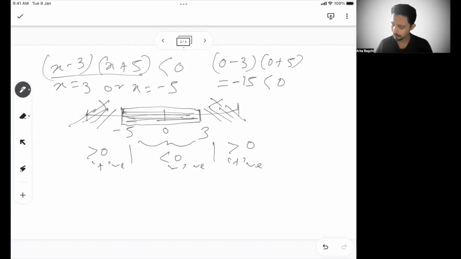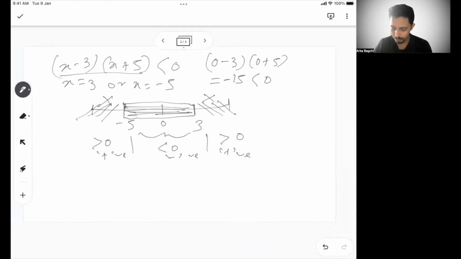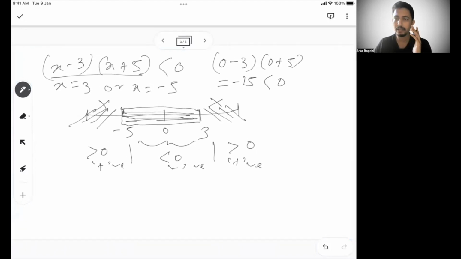Why does it happen? If you recall your quadratic class, we said this is a quadratic equation, right? So we said ax squared plus bx plus c equal to 0 is typically a parabola.